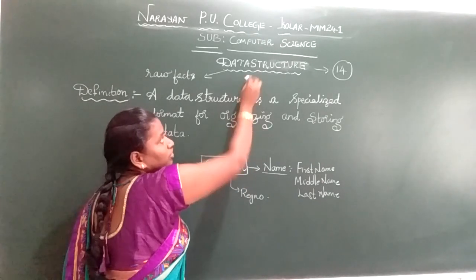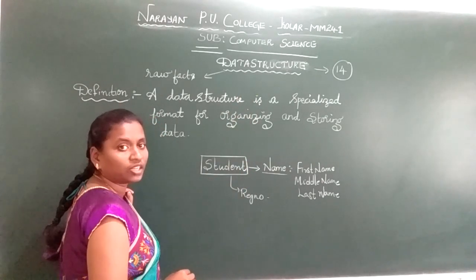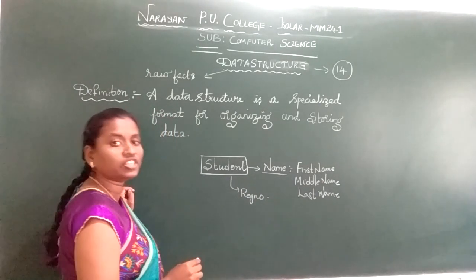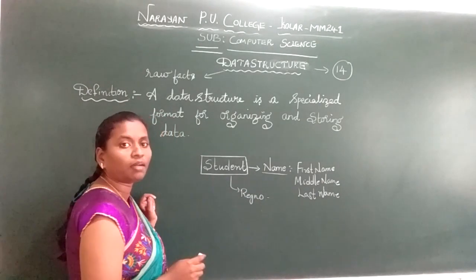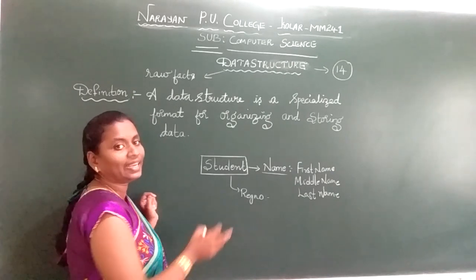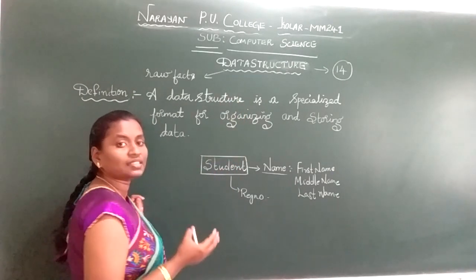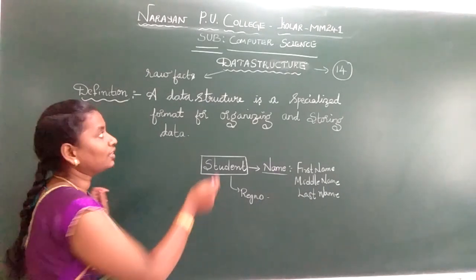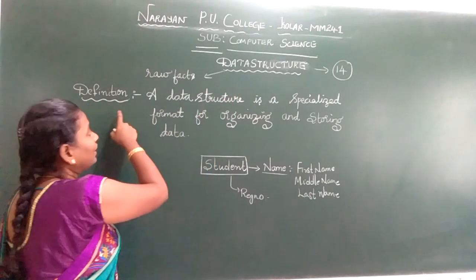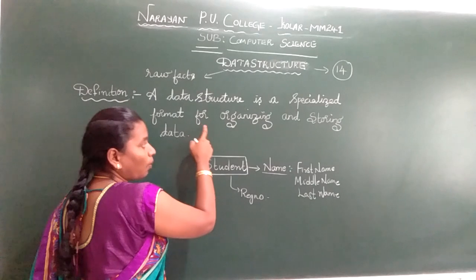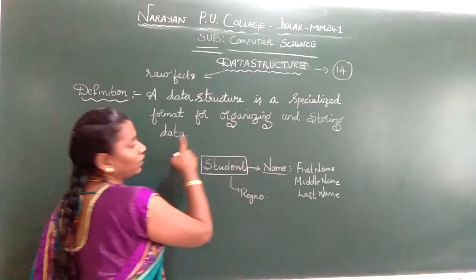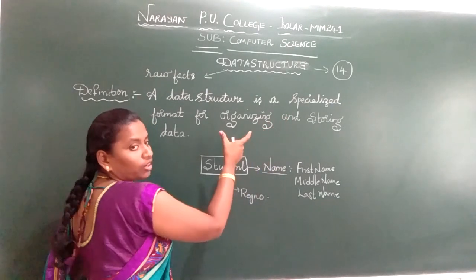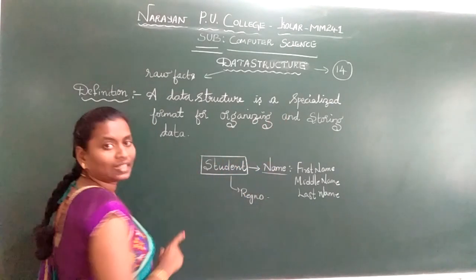Now what is the meaning of structure? This data has to be organized efficiently in the computer memory, so we need a data structure. Data structure provides us an efficient way to organize the data in the memory. So what is the definition for data structure? Data structure is a specialized format for organizing and storing the data. It provides a format and an organized way to store the data in the memory of the computer.